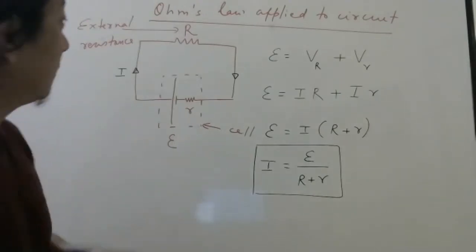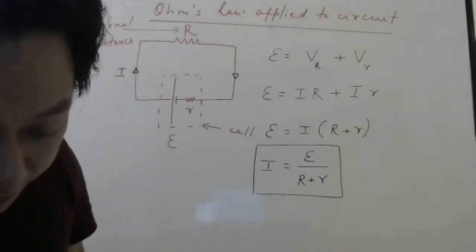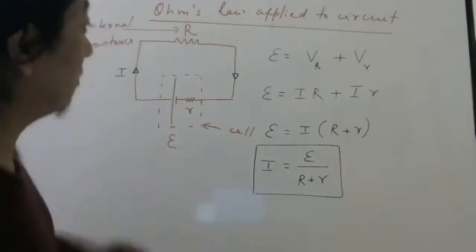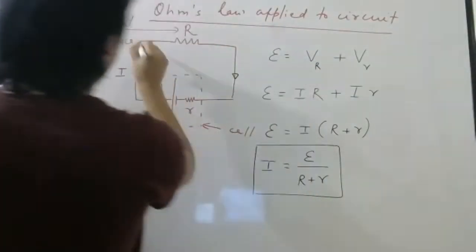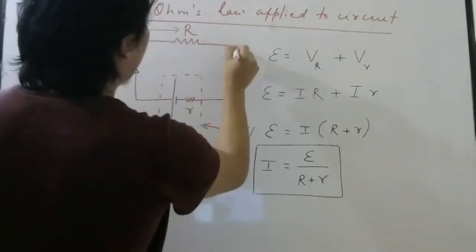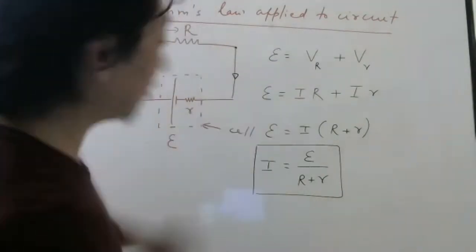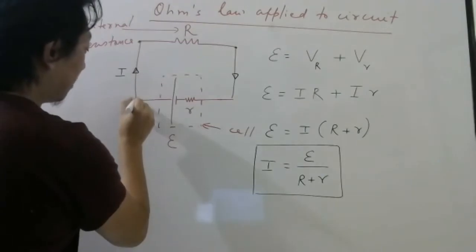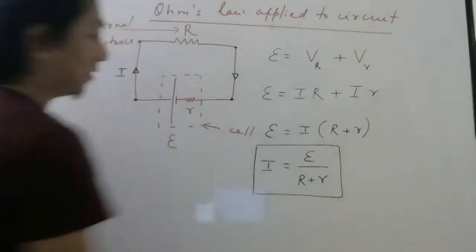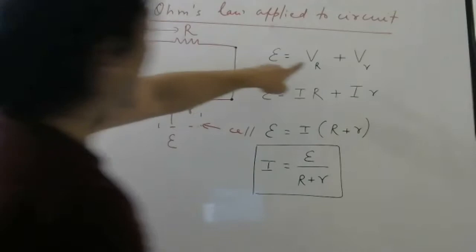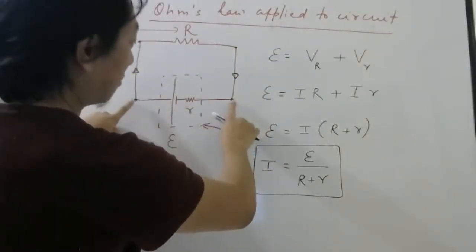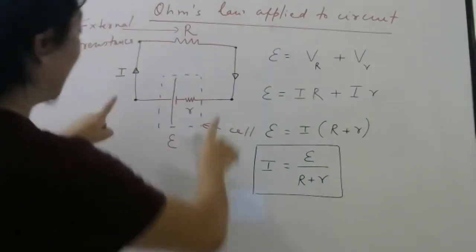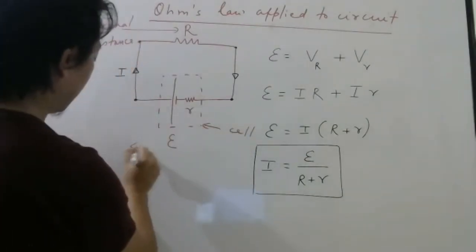Okay. Now look at this part. This potential difference is between which 2 points? This point and this point, right? That means it is also the potential difference between this point and this point. Yes or no? This potential difference is between these two. Matlab, it is also between these two. Correct? Okay.